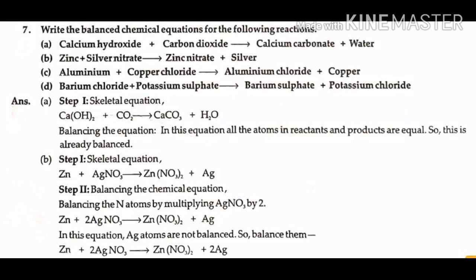In this equation, Ag atoms are not yet balanced, so balance them. Zn plus 2AgNO3 gives Zn(NO3)2 plus 2Ag. Now count the number of atoms on both sides. Here the number of atoms are equal on both sides, so the equation is balanced.